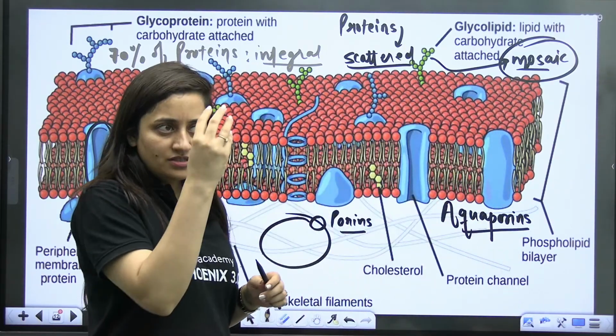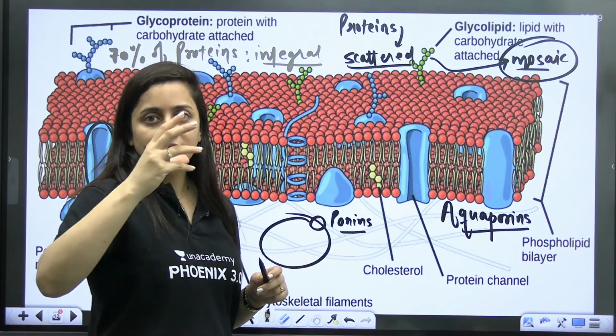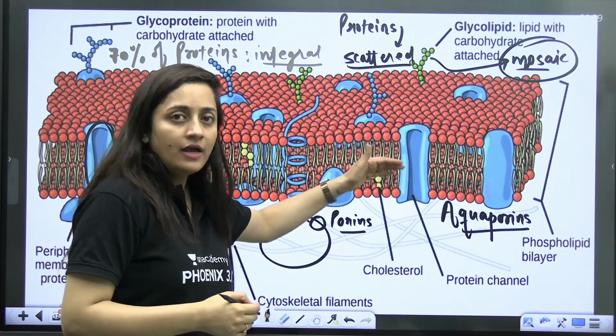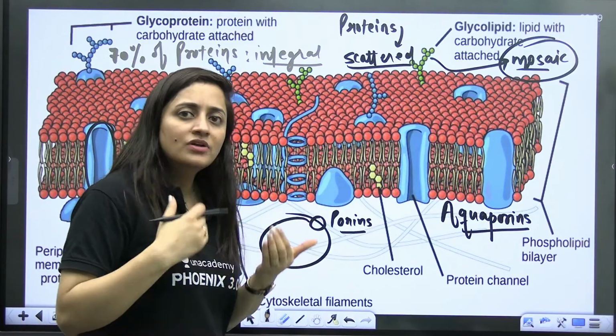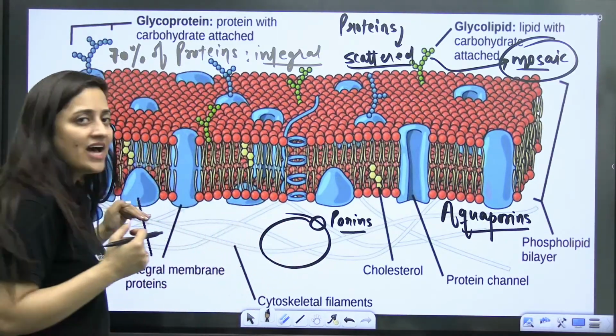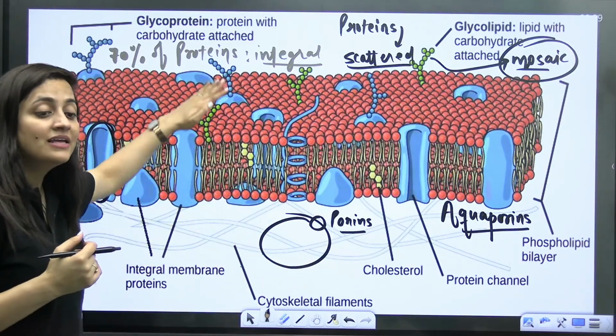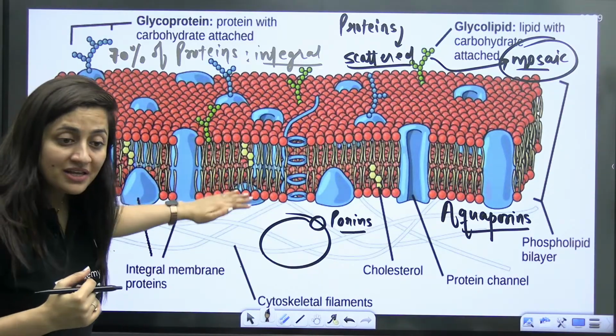So aquaporins, water movement will be across it. Even ammonia also crosses this. Are you getting my point? So that's how things can cross. They are acting like a channel through which things can cross. They are helping in that transport.